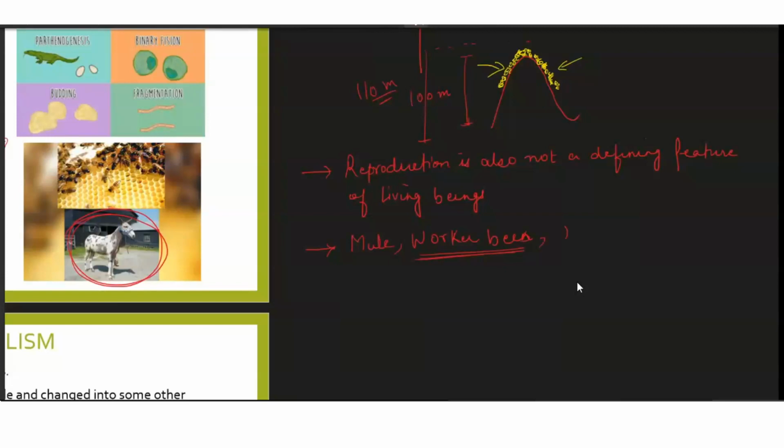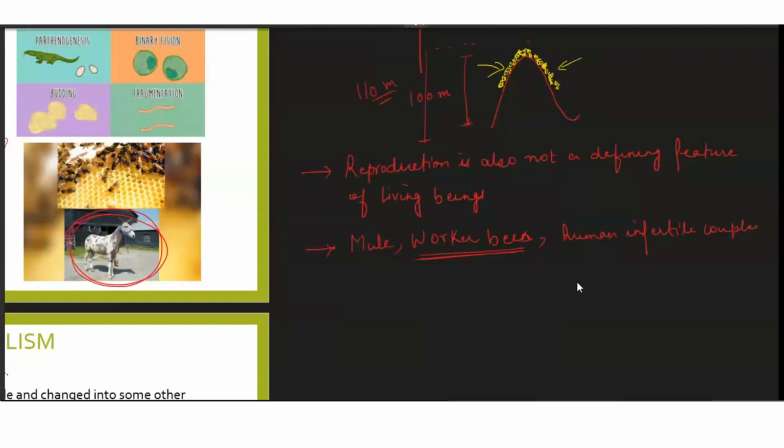Then we have human infertile couples. There are many individuals which are not able to reproduce. For example, the eunuchs, they are not able to reproduce. There are many other individuals also which are not able to reproduce.